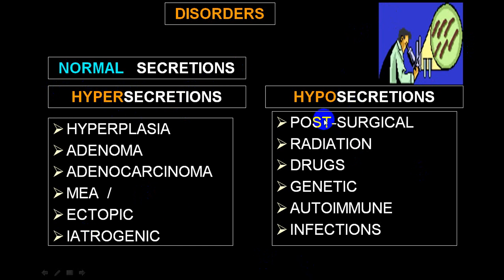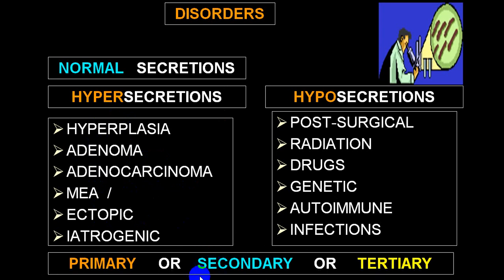In hyposecretion there is a destruction of the cell, so the size of the endocrine tissue will decrease. In hypersecretion the size will increase, and because of the increase in size, this will have tumor effects. So that will be very common.